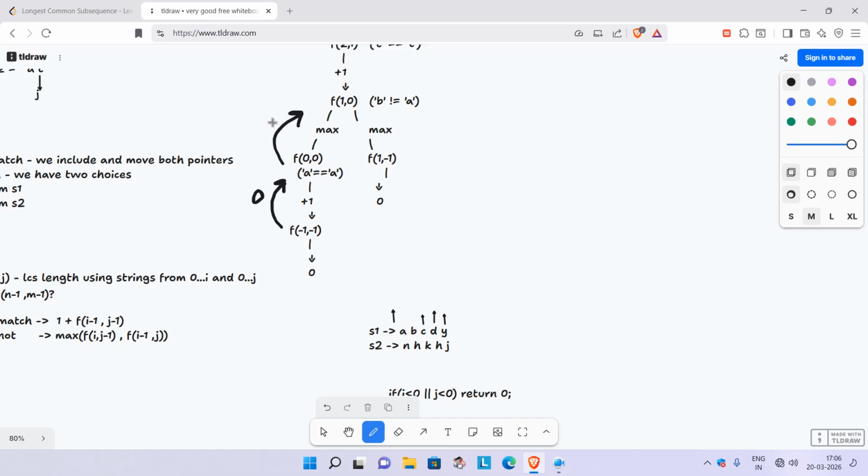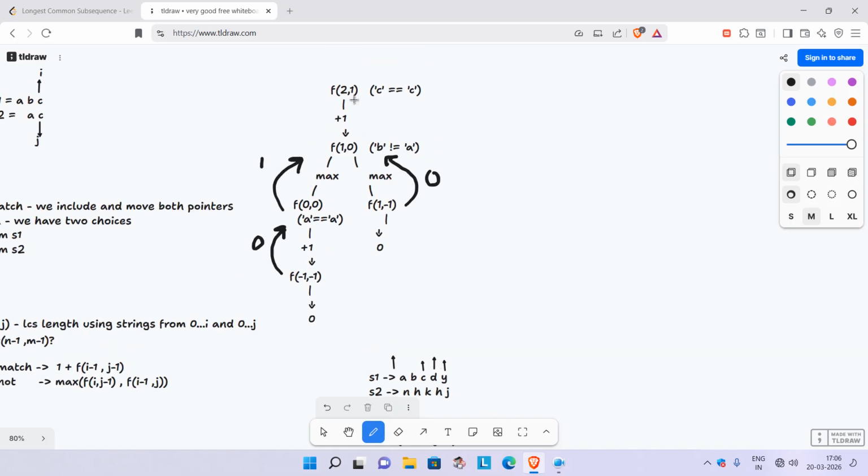Okay, so it returns 1 there. Now coming to the right subtree part, f of 1 comma minus 1, again it returns 0 there. Now for this f of 1 comma 0, from the left it gains 1, from the right it gains 0. So we have to return the maximum, which means it has to return 1 there.